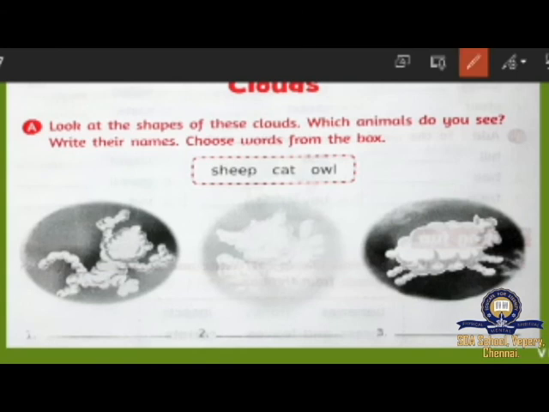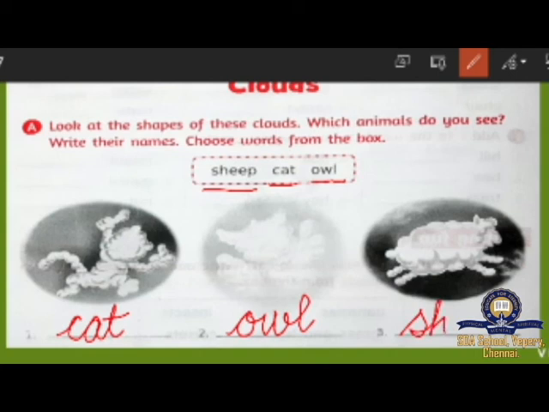Now look at here. The first one, how does it look? It looks like a cat. Very good. So you have to write the spelling for cat. C-A-T, cat. And look at the next one. What animal can you see? Yes, it's a bird. It has wings. That is owl. Write the spelling for owl. O-W-L, owl. And look at the last one. It looks like a sheep. Write the spelling for sheep. S-H-E-E-P, sheep. Okay, children?